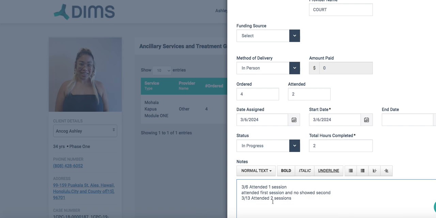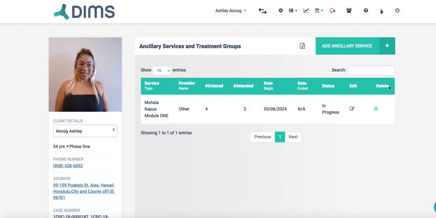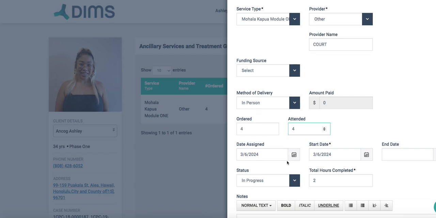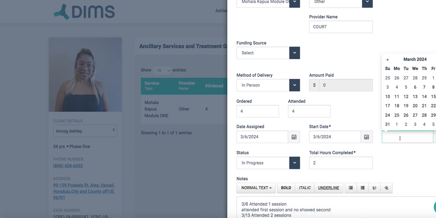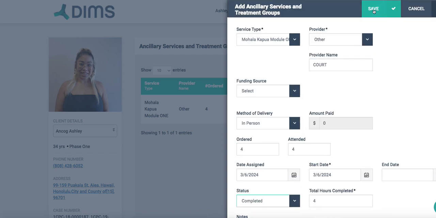Eventually when she comes in to have her 4th class, okay, you would come in, hit edit. Now, let's say the 3rd one has been done. This is her 4th, so now she's attended 4. And then you can put the end date in here. She's completed 4 hours, okay? So now you've got her completed, okay? So that's how you would run this session.